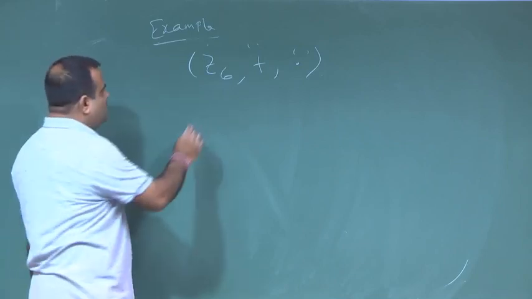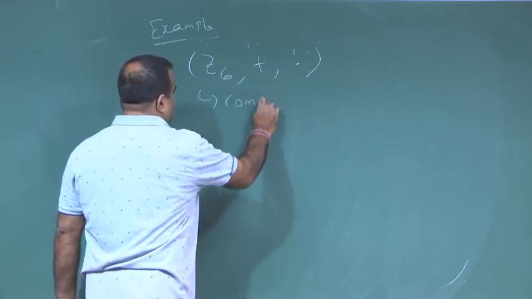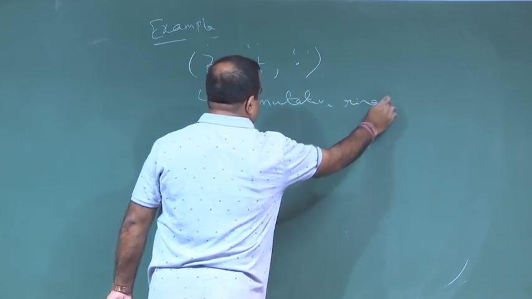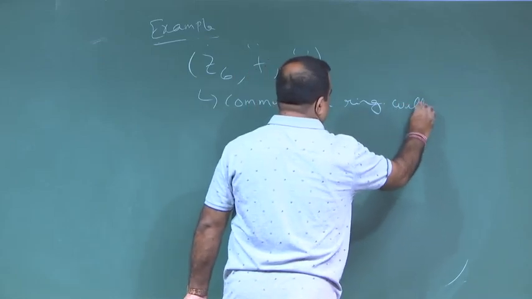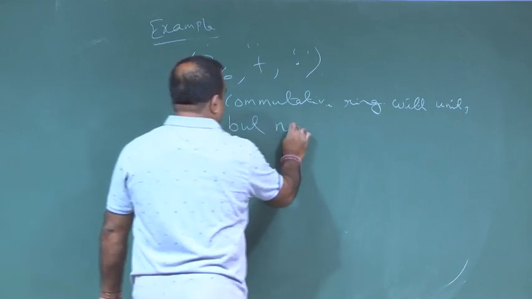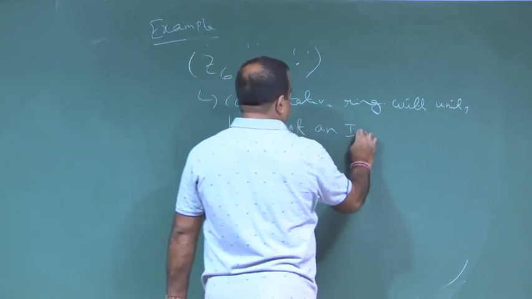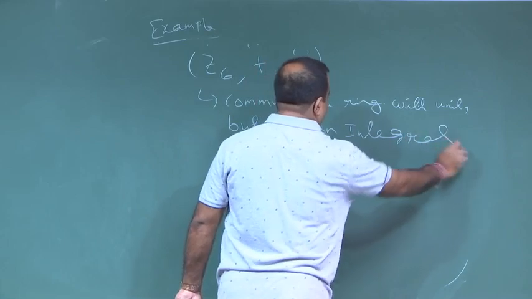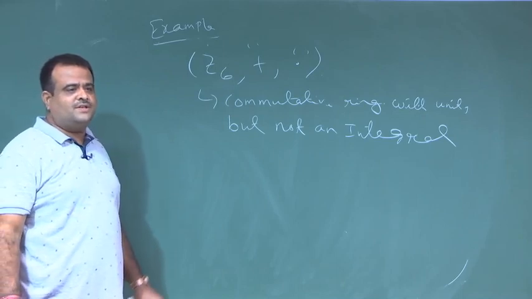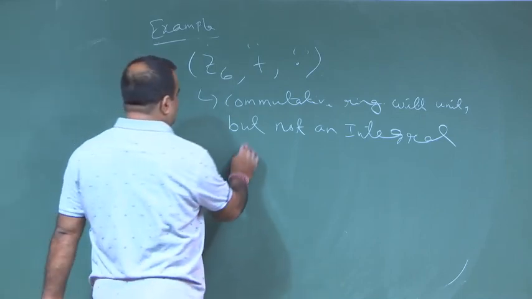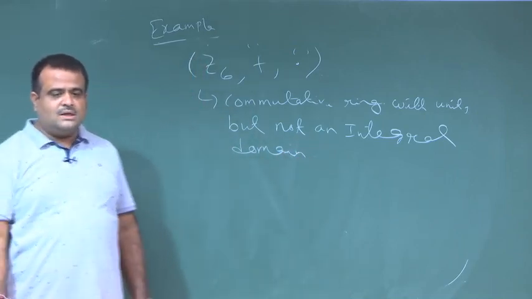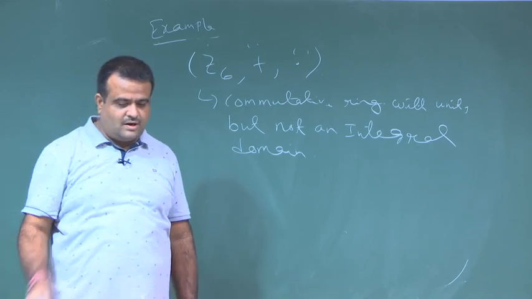Although this is a commutative ring with unity, it is not an integral domain, because it has a 0 divisor. 3 is a 0 divisor, 4 is a 0 divisor, 2 is a 0 divisor. This is an example of a commutative ring with identity, but not an integral domain.